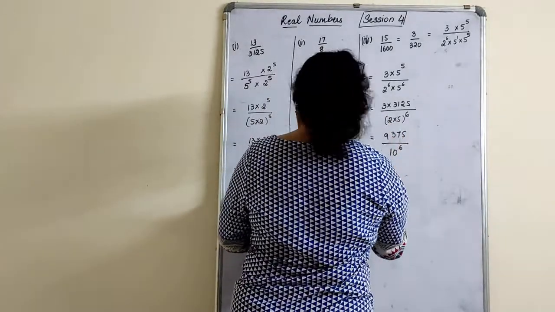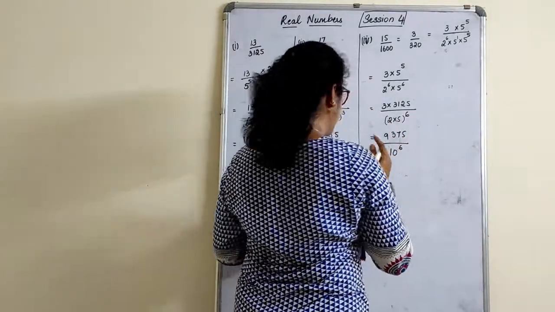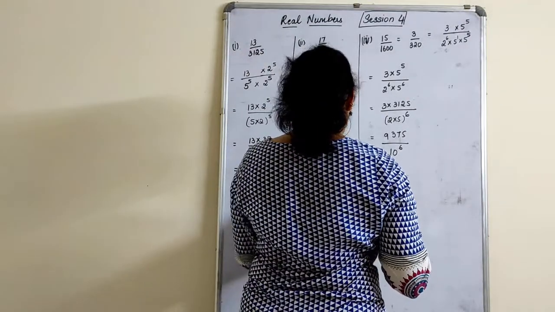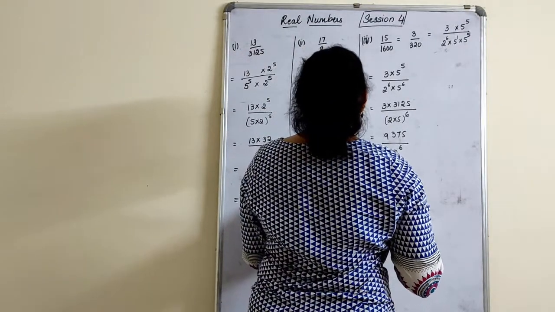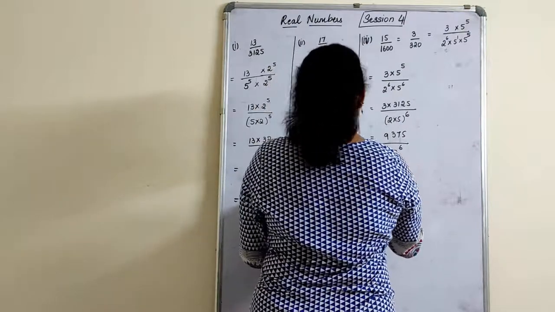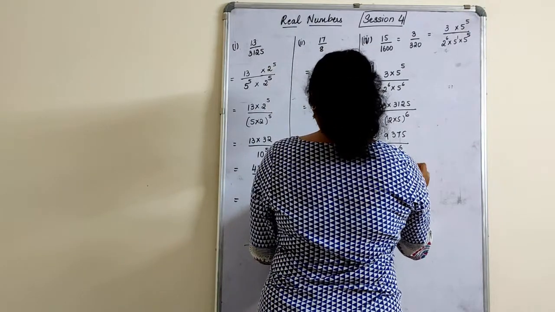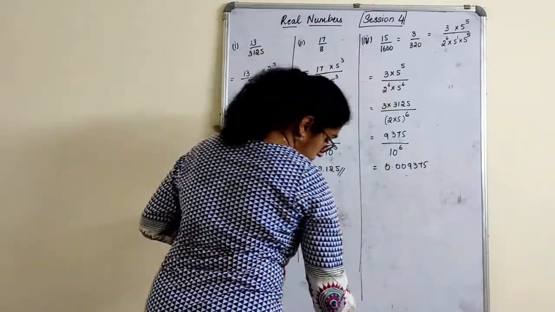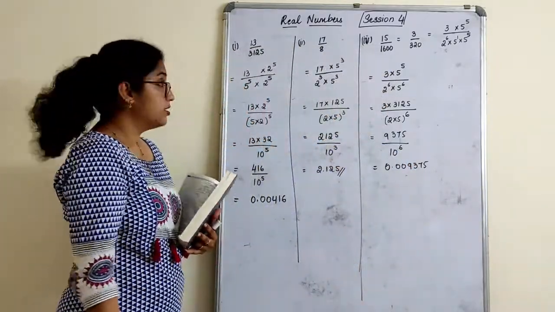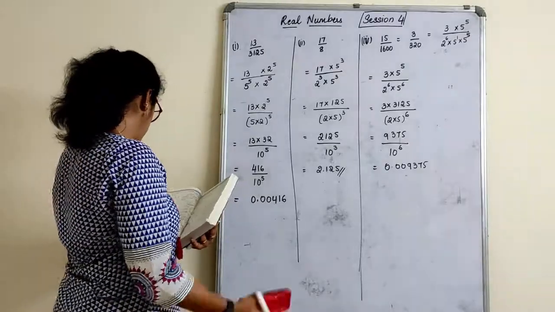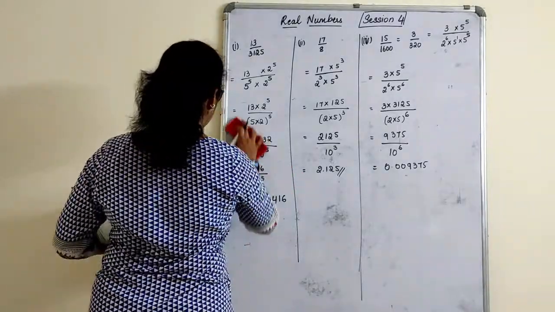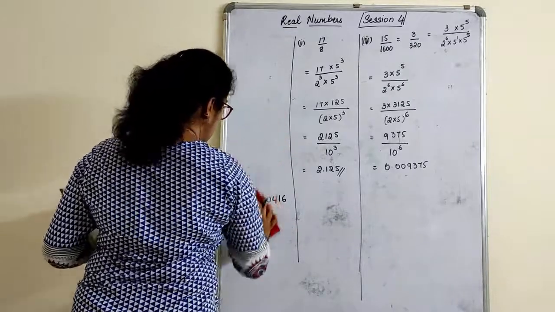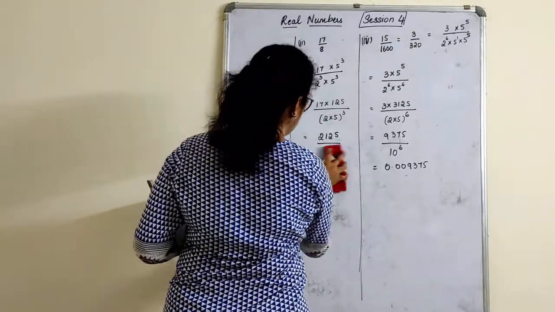Let's shift 6 decimals here. Check, the previous one was terminating after 6 decimals only, right? Yes, it was terminating after 6 decimals only because 2 raised to 6 was the highest power there. 0.009375. So this is how you do it. Quickly, how many more terminating are there? 3 more are there. Very simple they are. We will finish off those 3, and the last main is very simple.